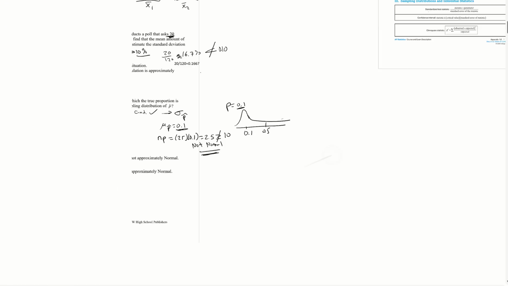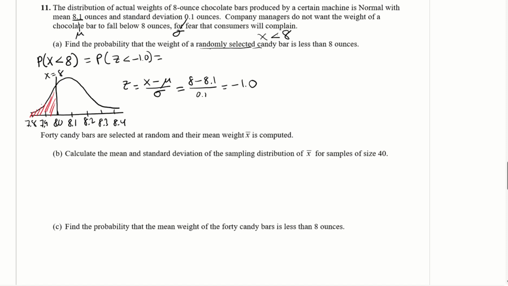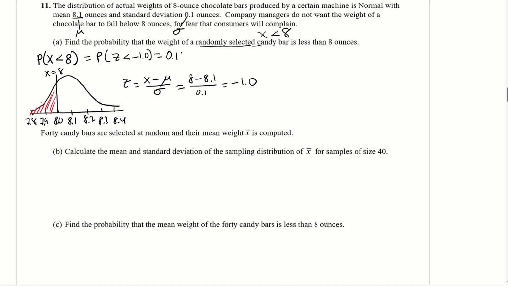Let's go back to our question here. So the area is 0.1587, and that's the probability that a randomly selected candy bar is less than 8 ounces. And that's how you do it with the z-scores. Remember that the table gives you the area to the left, and therefore we got our answer. If you want the area to the right, simply subtract from 1.